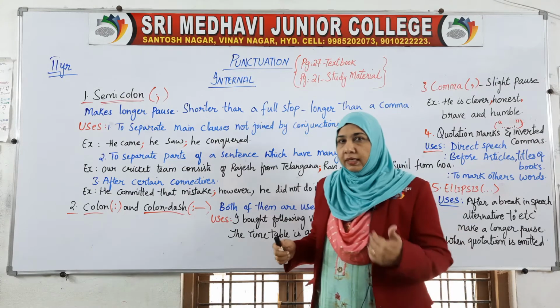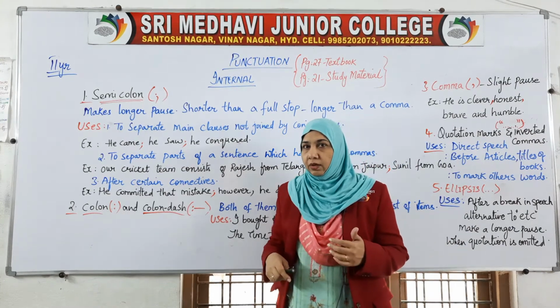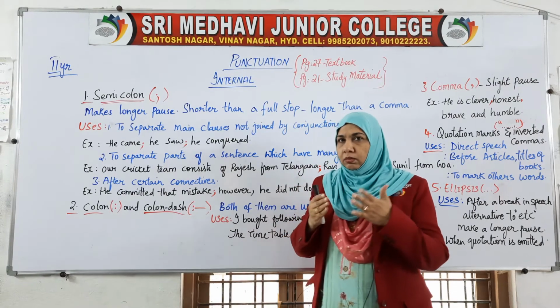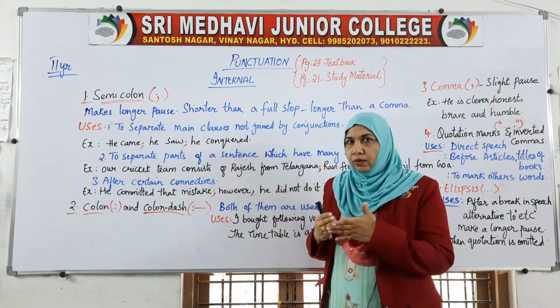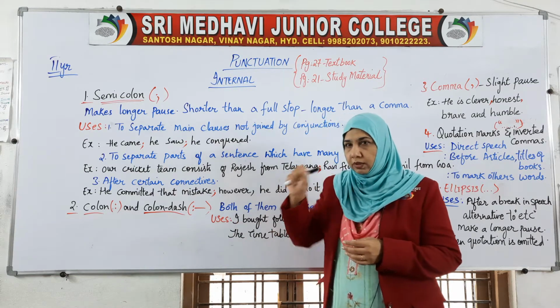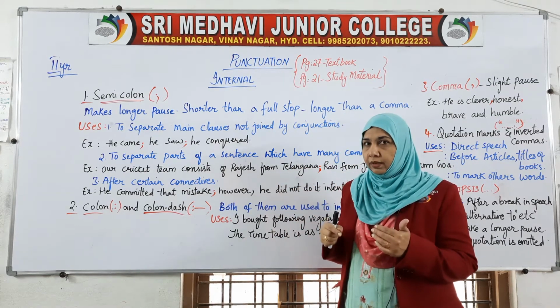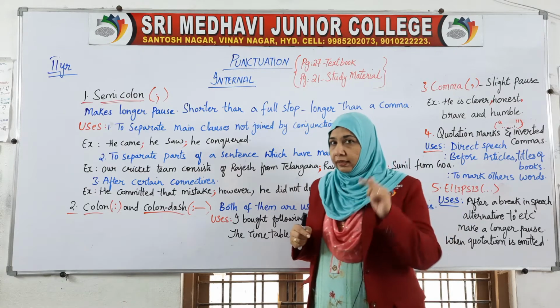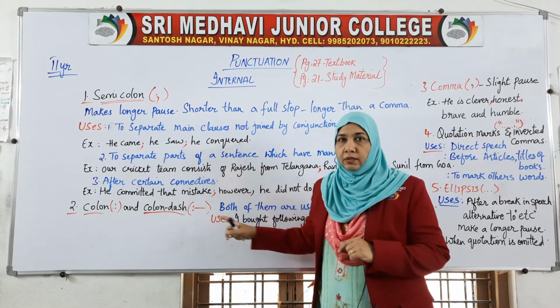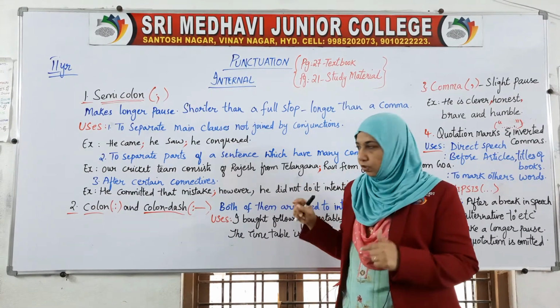Whenever you write side headings in your notes, you frequently put two dots and a dash. You have the habit of that, and now you get a name for it: colon dash.